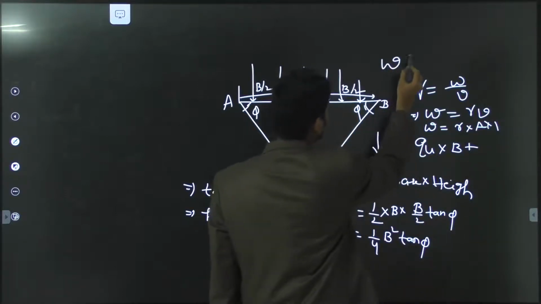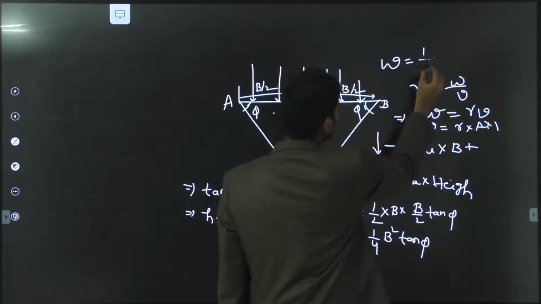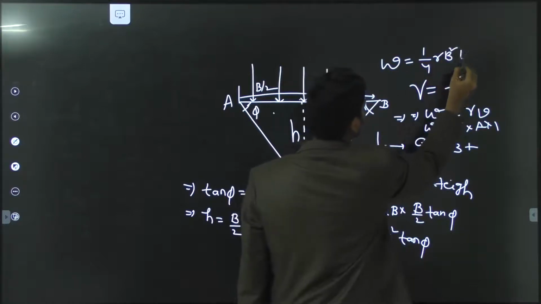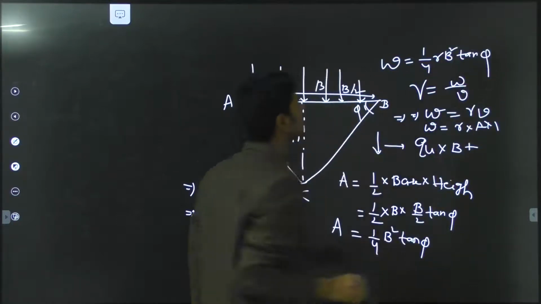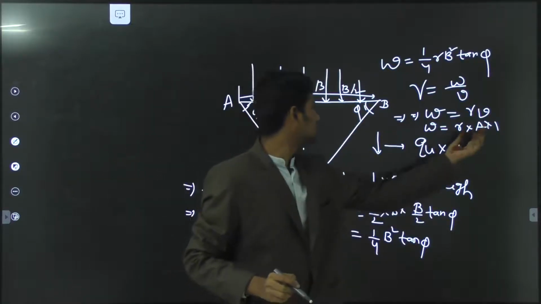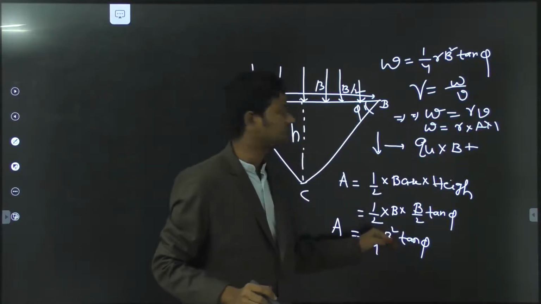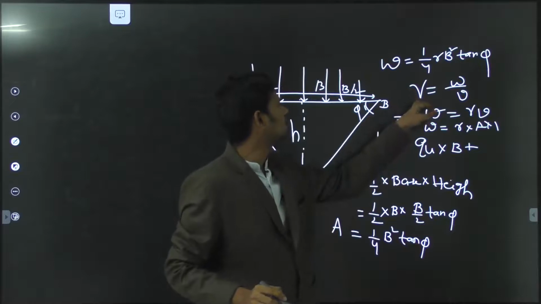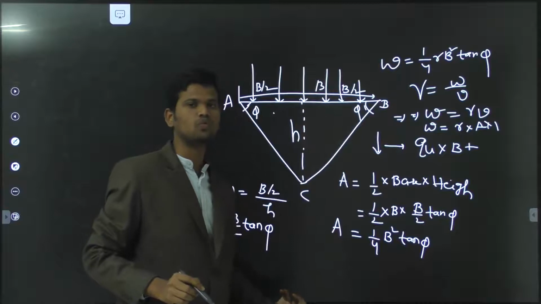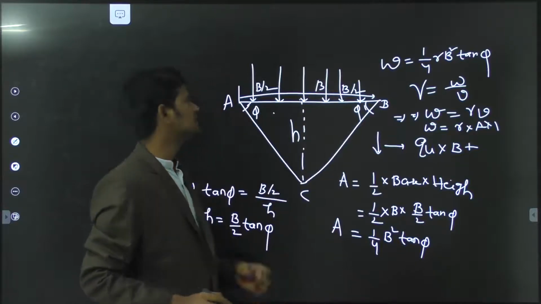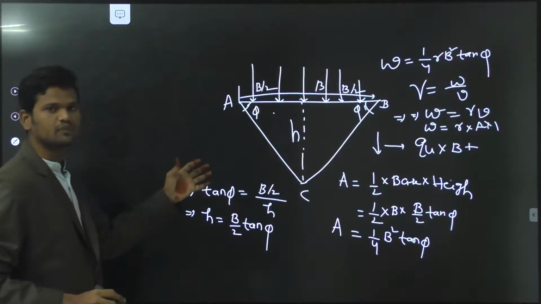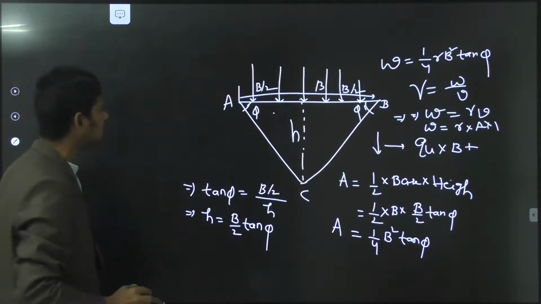From this we get W equal to 1 by 4 into gamma B square into tan phi. This is the volume of the soil element per 1 meter width, with the density of the soil mass as gamma. This much weight is acting in the downward direction on the soil element. This is the calculation of the weight of the triangular portion acting downward.